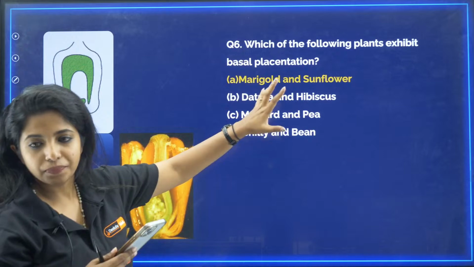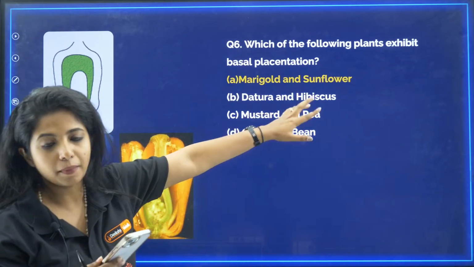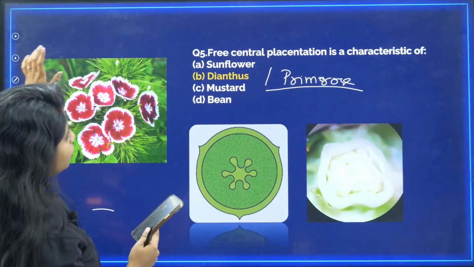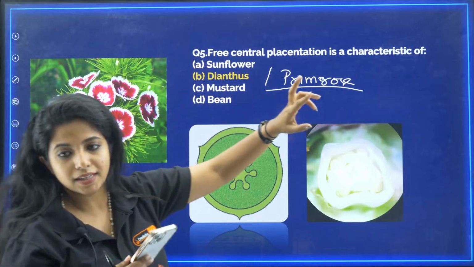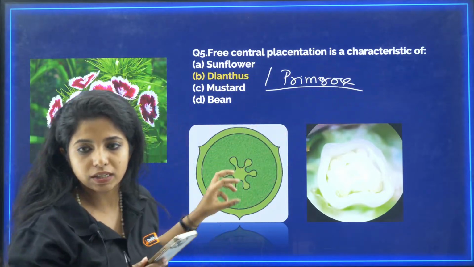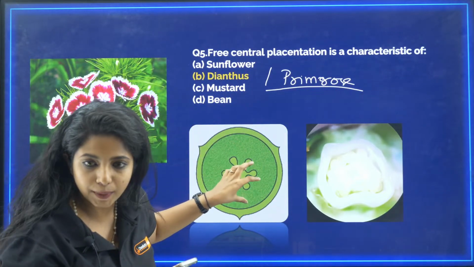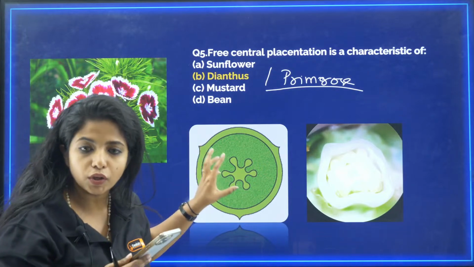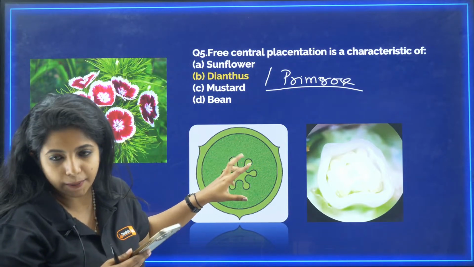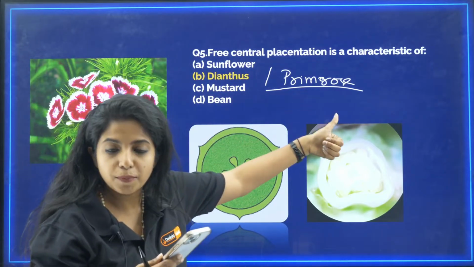And children, for basal placentation, the example is marigold and sunflower. Now we go back to the 5th question because Sub didn't understand it. Free central placentation is where in the center you have the placenta and around it you have the ovule. It's totally free over here. Examples are dianthus and primrose.